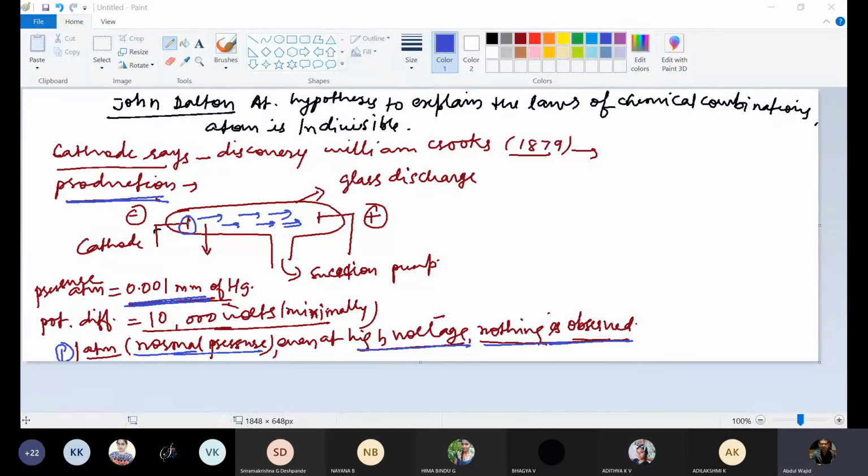Second condition. This was first condition. This is second condition.